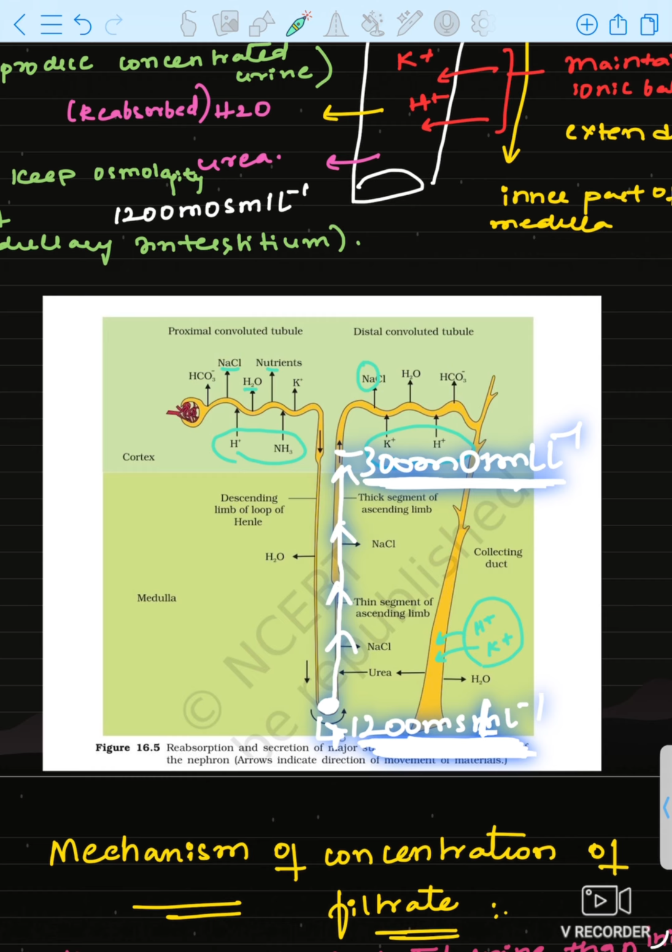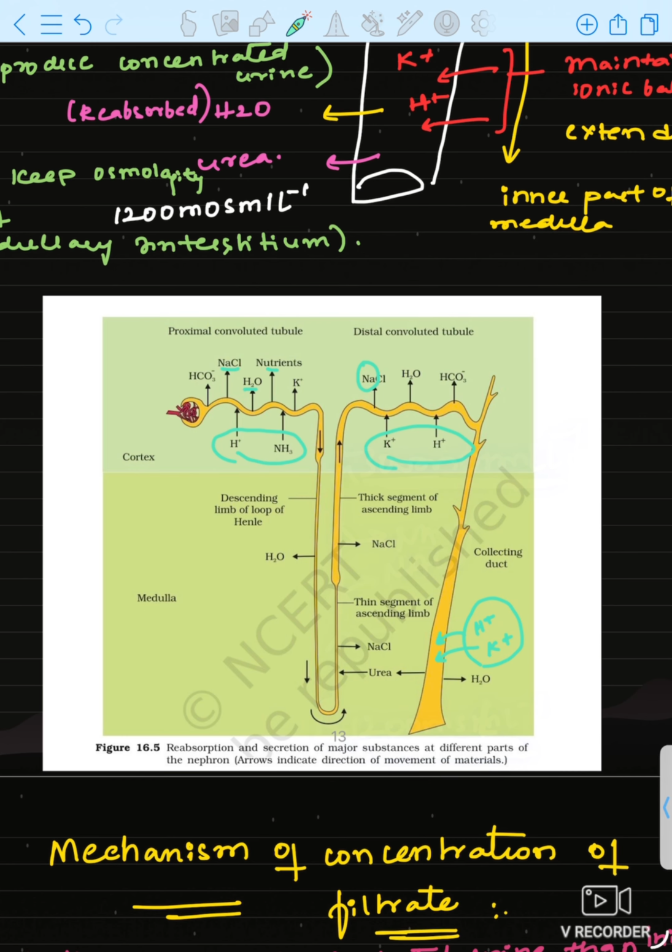That's why, what happens, it is more concentrated, so it should be diluted. That is why ions like NaCl will be released in the ascending limb of loop of Henle. Here it is a thin segment and this is a thick segment of the ascending limb. In the thin segment, ions are passively reabsorbed, okay. Here they are actively reabsorbed. So we are done with the loop of Henle.